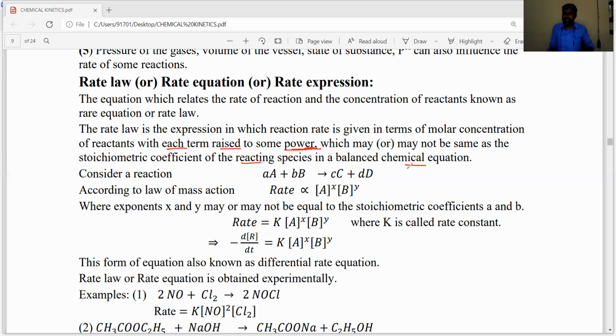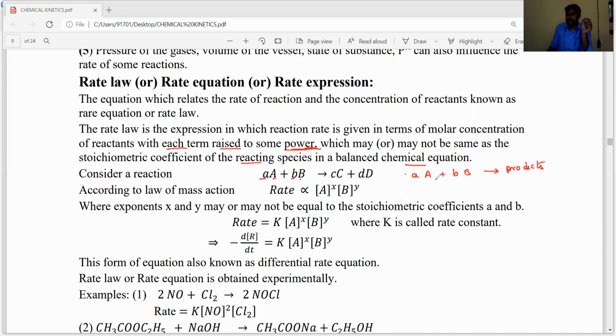For example, consider one chemical reaction, where small a and small b are the stoichiometric coefficients of reactants A and B. So small a of A plus small b of B is converted into products. How many products it is forming?